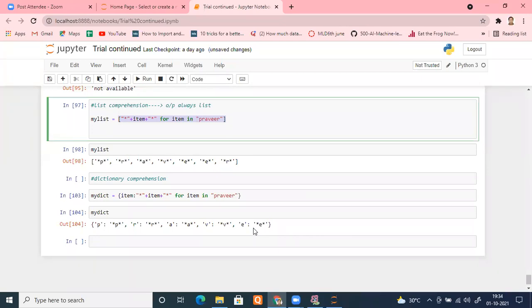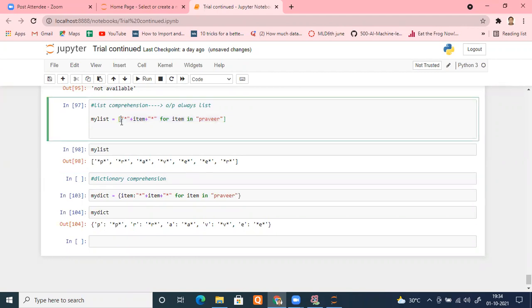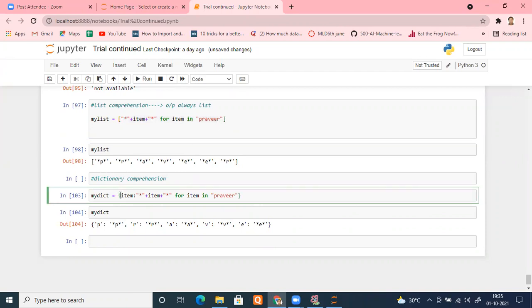And trust me, this question about dictionary comprehension is very rarely asked, because it is not taught. As far as I have interacted with various people, they rarely consider this thing, because it is nothing but a special case of list comprehension. We just use curly brackets instead of square brackets. But if I place just this, it will make it a set. So if I want to convert it into a dictionary, what do you have to do?